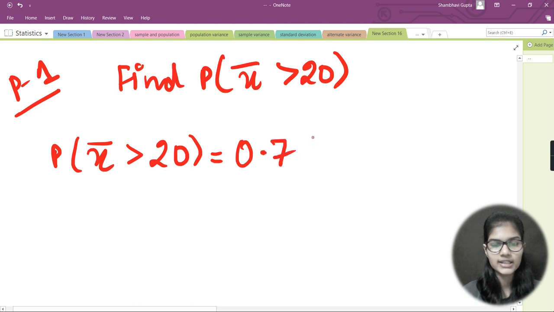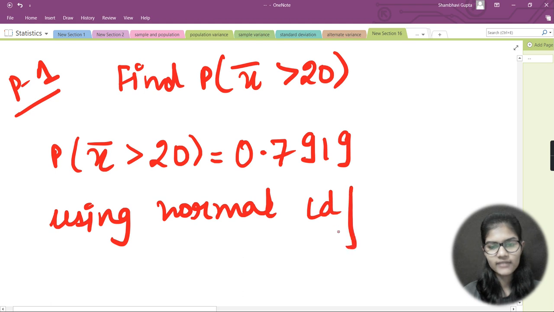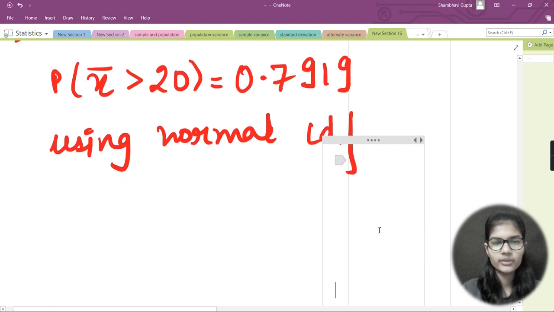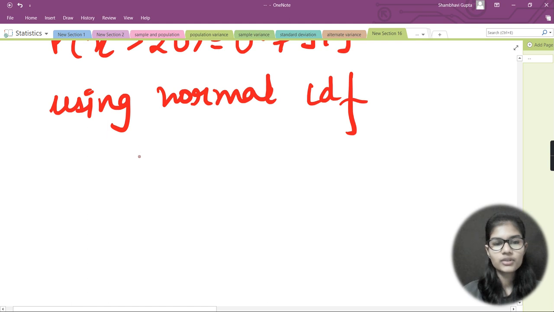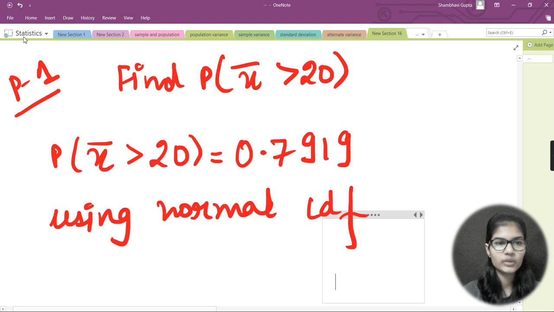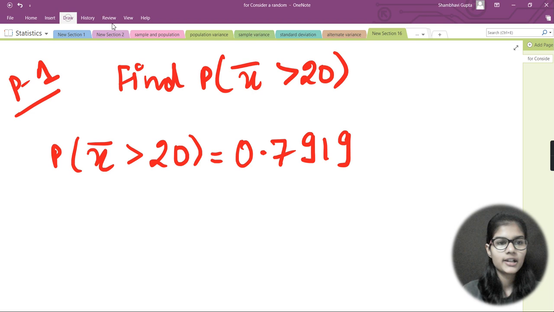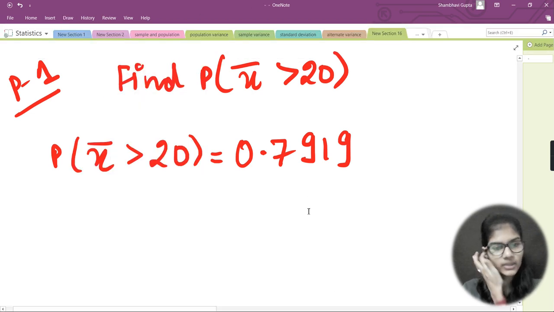So it is 0.7919. And if I write it here using normal CDF, we have already seen one question like this previously, using normal CDF. In the bracket I would be including 20 comma, okay, let's not go into normal CDF for now. First, let me quickly make that graph. I will remove this for a while. And here I would take the red color. Find the probability of x bar greater than 20, and this is the one.